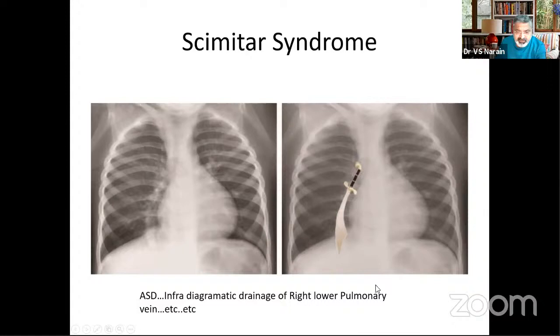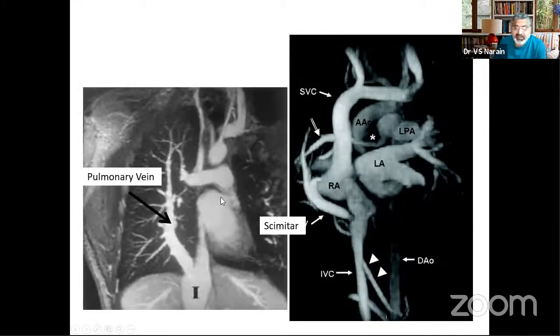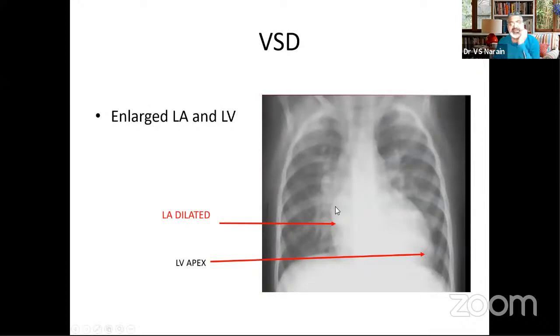So it is infradiaphragmatic drainage of the right lower lobe veins into the inferior vena cava, and there are lots of other things which are part of Scimitar, that is why I've said etc. etc. But basically it is drainage of this vein at the right lower end. You have an atrial septal defect. Another example of a Scimitar syndrome. This time it is the reverse shunt. The pulmonary vein goes down below the diaphragm and joins the inferior vena cava. So this is the vein which is draining down and opening into the IVC, and this is the Scimitar. So you should have the picture in your mind.